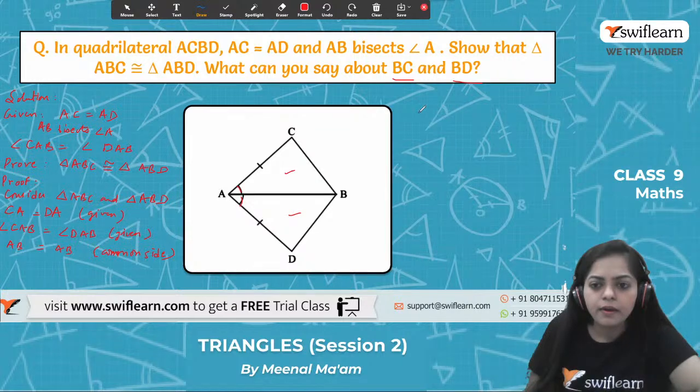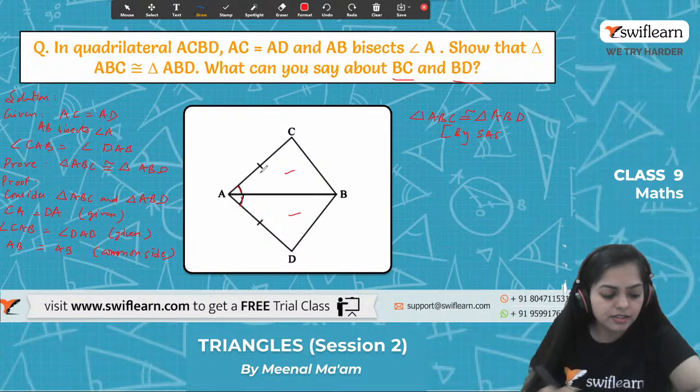So can we say that triangle ABC is congruent to triangle ABD? And by which rule? By the side angle side rule. Two sides and the included angle are equal. So by the SAS congruence rule, we can say that these two triangles are congruent.